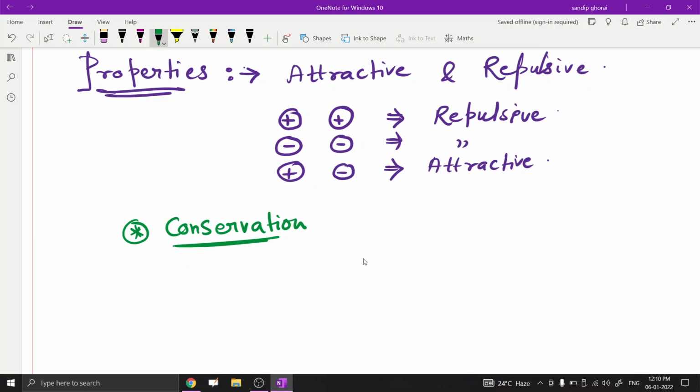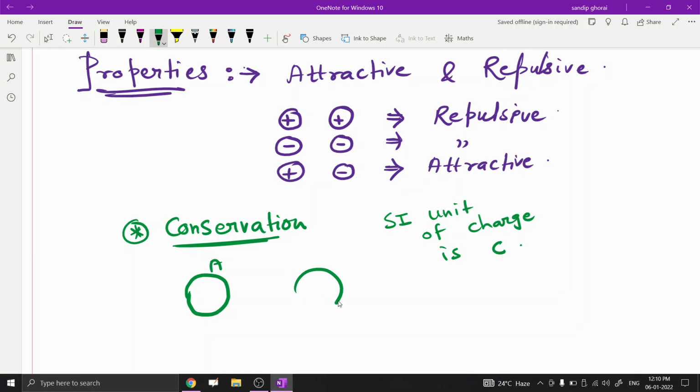Also you have to know what the SI unit of charge is. In general, the SI unit of charge is the coulomb. So suppose we take a body, this one is body A and this one is body B. Suppose here the charge is 10 coulomb, and this one is 5 coulomb. So here the total charge is 15 coulomb.